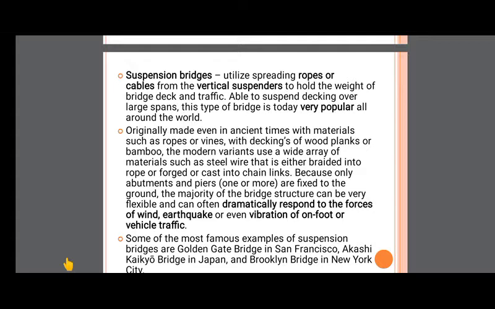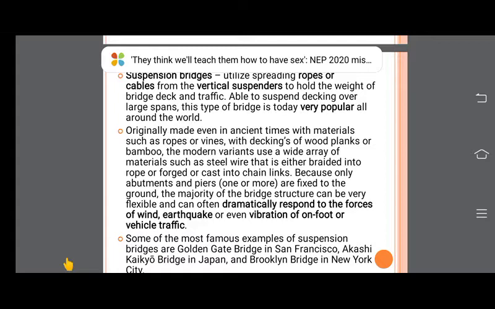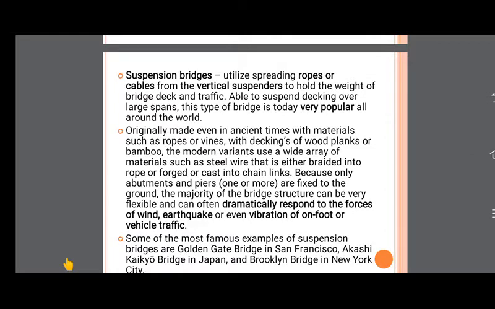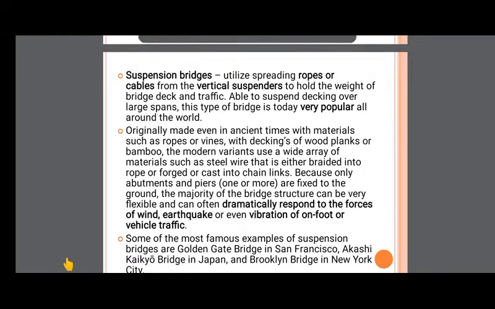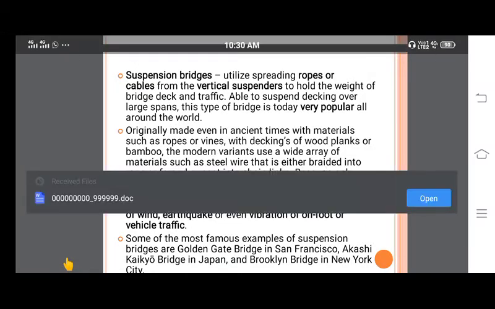The rest, the deck slab, is in the air, connected to the ropes. So in cases of earthquake or vibrations due to pedestrians' footsteps or vehicle movement, this vibration can be easily handled because it is flexible.